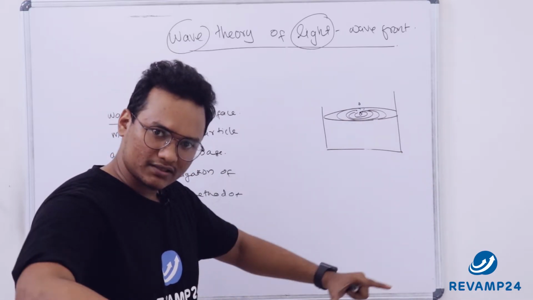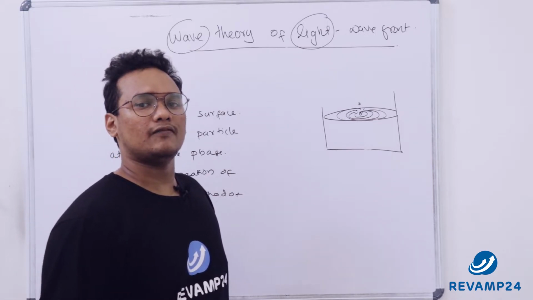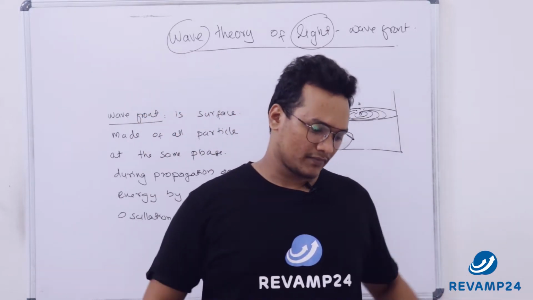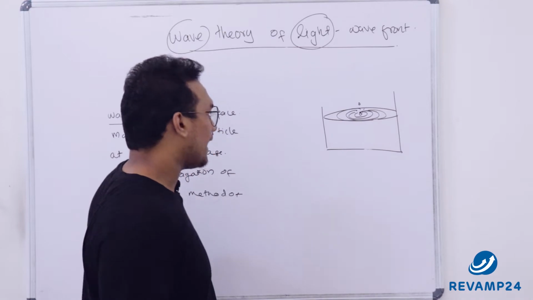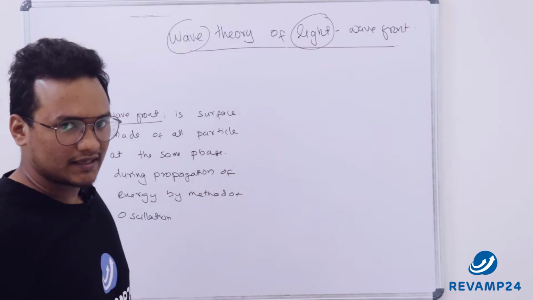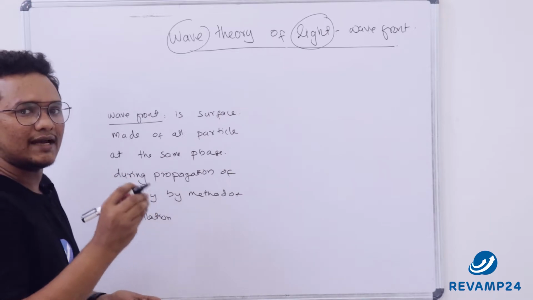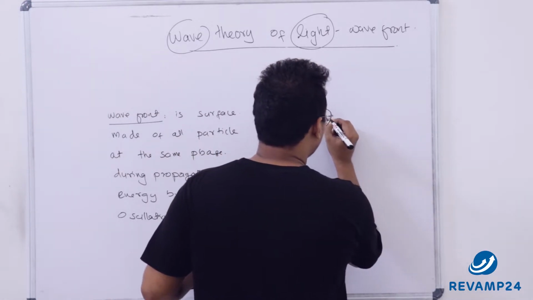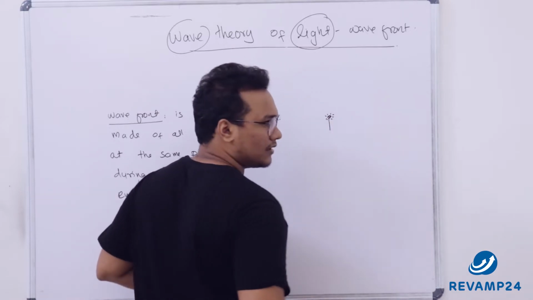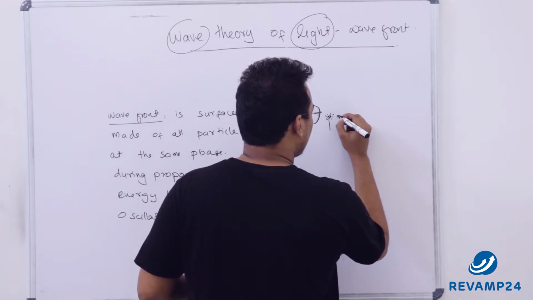That is a two-dimensional figure, right? The surface of the pond is a two-dimensional figure, and in that two dimensions, the wave is propagated around it. Now Huygens said that light is also propagated in a similar way. We will see Huygens wave theory in detail in coming lectures, but I will tell you in this lecture how the light is being propagated. So we have a source. The source is taken as a point of disturbance, like dropping a stone in a pond. These disturbances are sent around